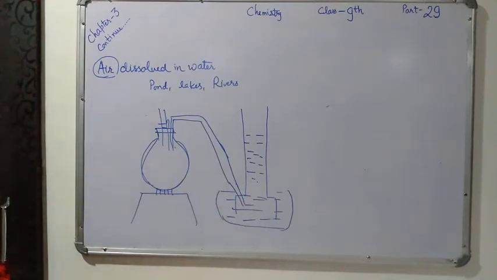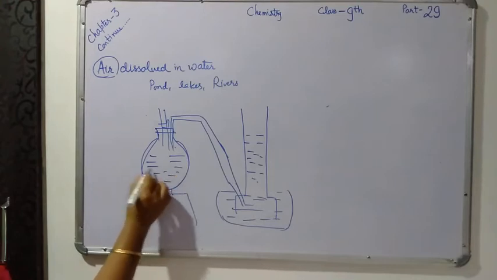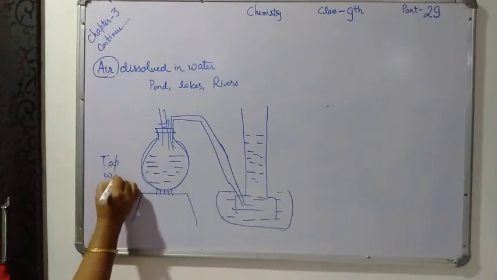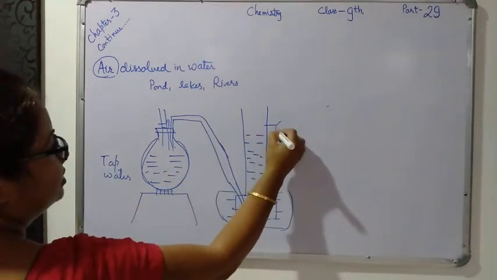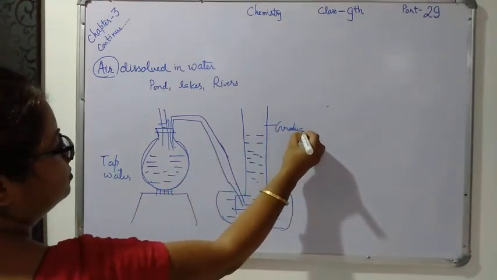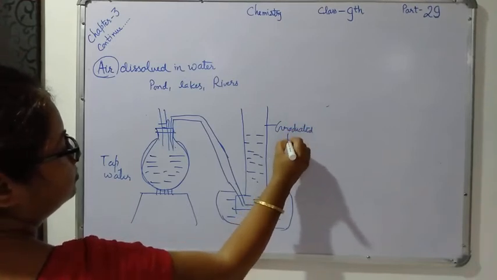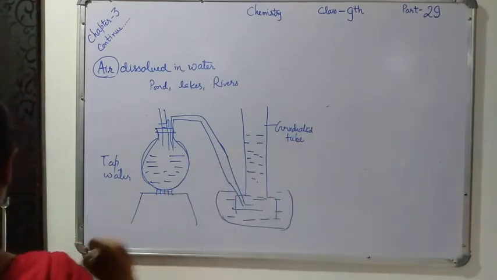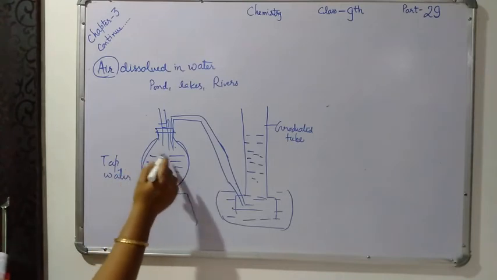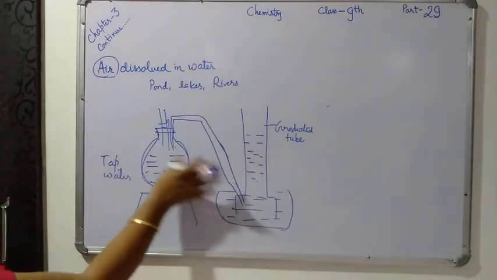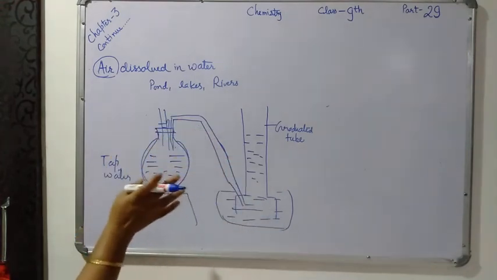Here you have to fill the tap water. This one is a graduated tube. So fill a round bottom flask completely with the tap water and arrange the apparatus like this. This is a rough figure I have drawn, so you have to arrange the apparatus like this.